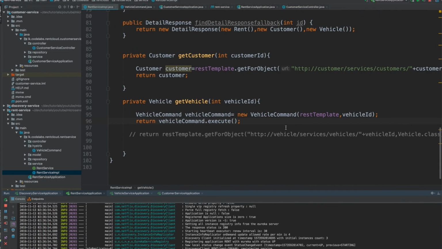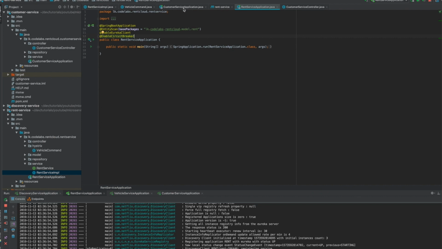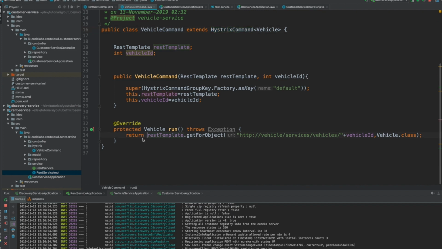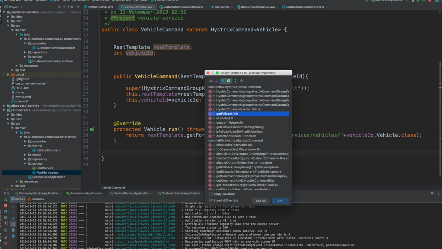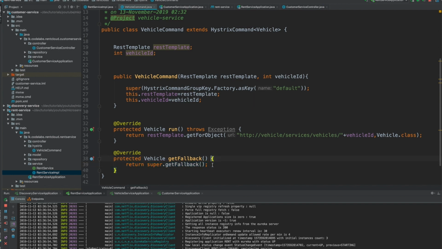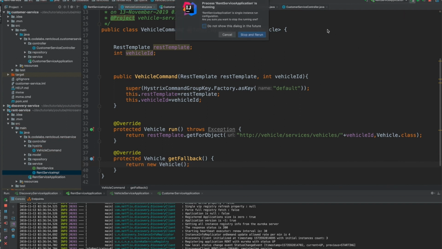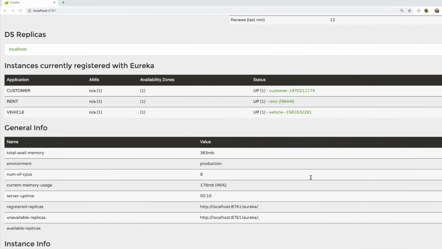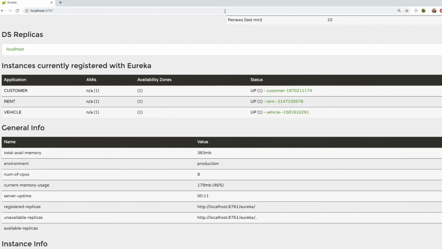So what I'm going to do is I come back here, my vehicle command, right? So I can override one more method. I forgot that one to get the fallback, right? So I'm going to return new vehicle, okay. So that's my fallback. In case my vehicle service is not working, I need to return an empty vehicle, right? Okay, cool. So now you go back here, everything is registered.